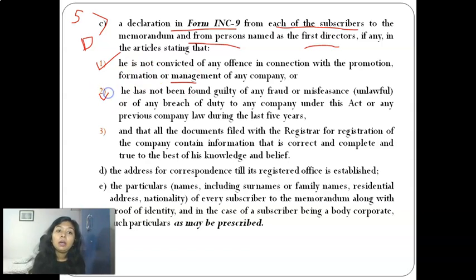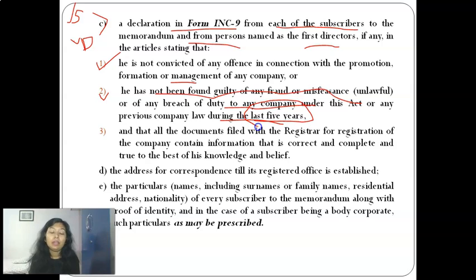Secondly, the declaration is that he has not been found guilty of any fraud or misfeasance, that is, has done any unlawful act to any company under this Act or any other previous law during the last 5 years. Means the subscriber and director, all these people who are giving the declaration, have not been found guilty or have not done any act which is unlawful to the Companies Act in any previous company in which they were working or associated with during the last 5 years. Okay, so we'll see their track record of the last 5 years.